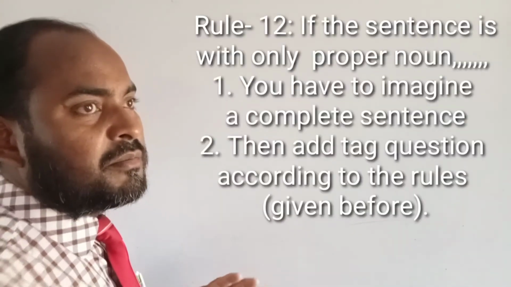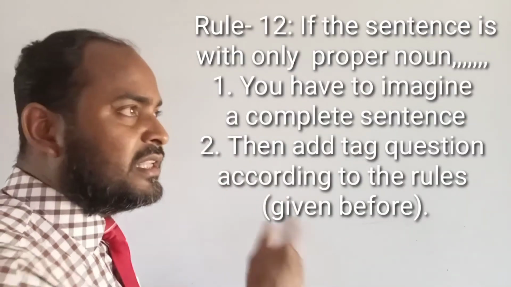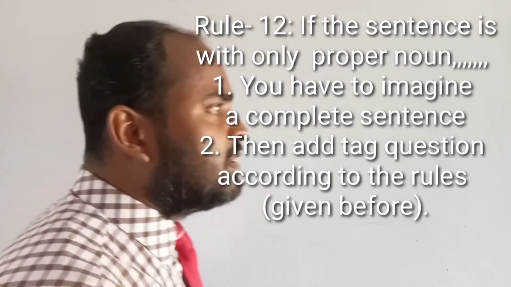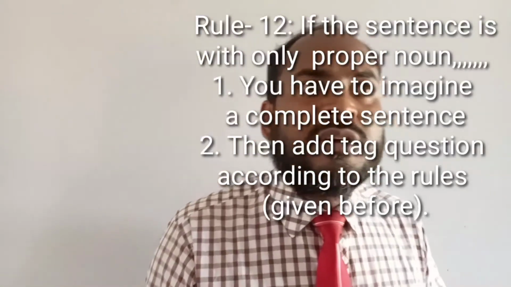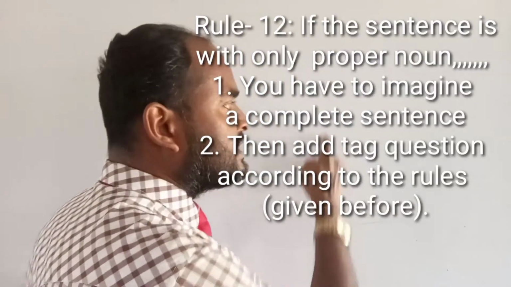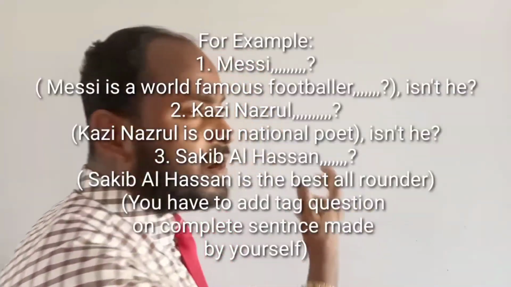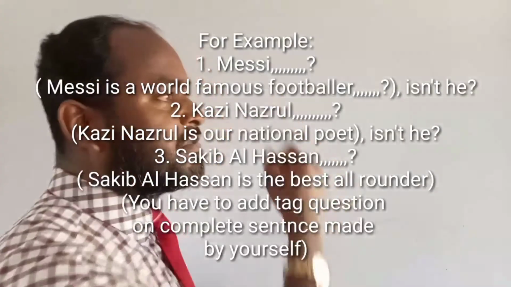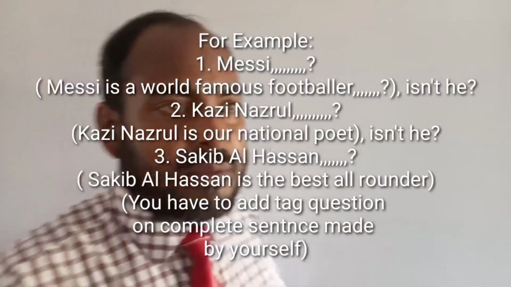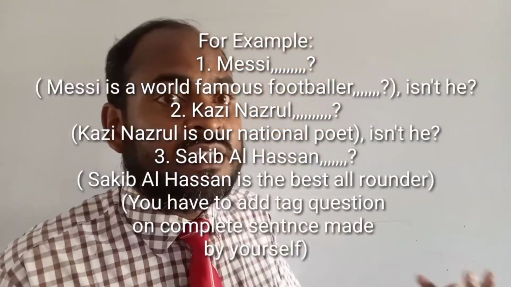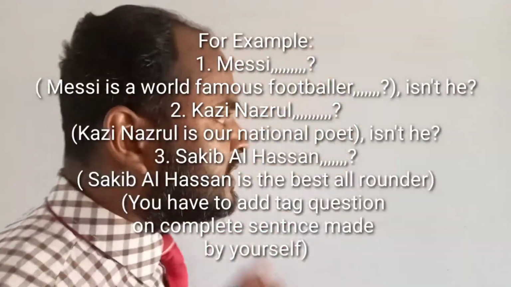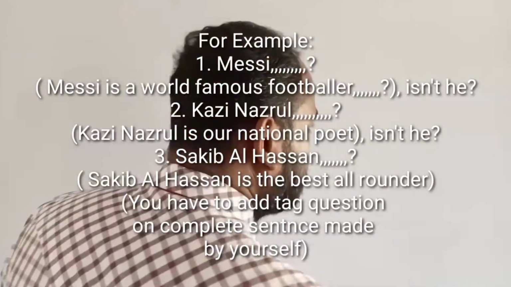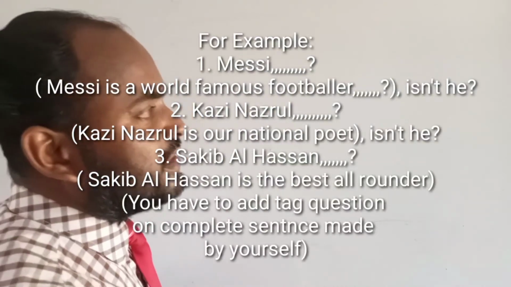There is nothing but only a proper noun. In this case, you may find proper nouns such as Messi, Ronaldo, Maradona, Sakib Al Hasan or Mashrafi, with nothing else in the sentence.